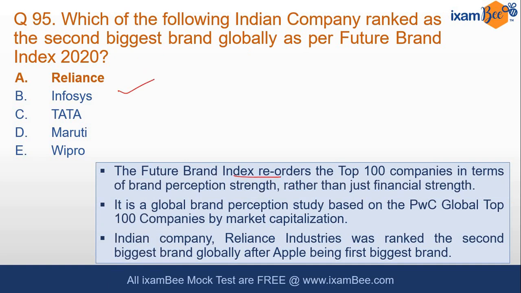The Future Brand Index reorders the top 100 companies in terms of brand perception strength rather than just financial strength. It is a global brand perception study based on the PwC Global Top 100 Companies by market capitalization. Indian company Reliance Industries was ranked the 2nd biggest brand globally after Apple, the first. So it is a big achievement for an Indian company, becoming the 2nd biggest brand after Apple.